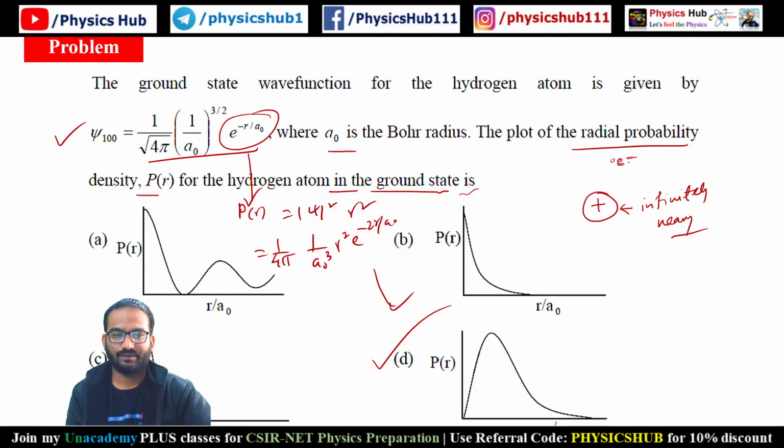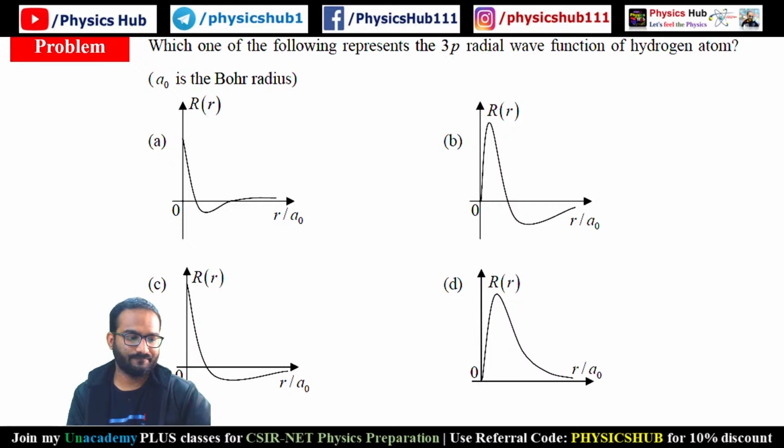Okay, do this question now. Which one of the following represents the 3p radial wave function of the hydrogen atom? B.